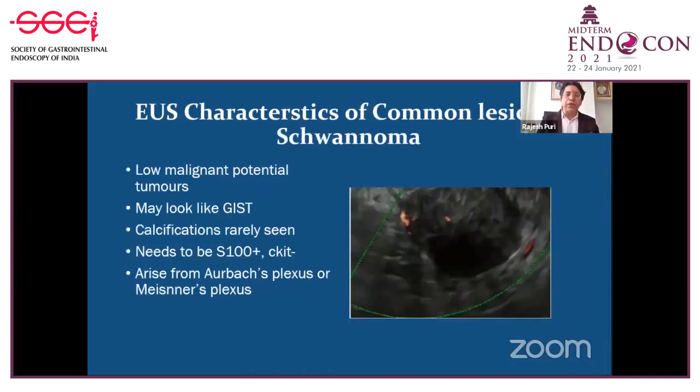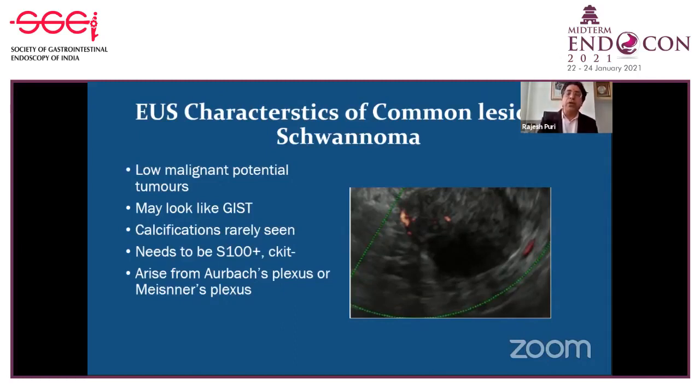Another common lesion which originates from the fourth layer is schwannoma. Again, they have a very low malignant potential. They look like GIST. Calcification is rarely seen, but when you take the biopsies, they are S100 positive, c-KIT is negative, and they originate from the Auerbach plexus. So why is it important? The fourth layer lesion is either schwannoma and leiomyoma, or GIST. Schwannoma and leiomyoma don't require any follow-up, while GIST requires follow-up and has a malignant potential.